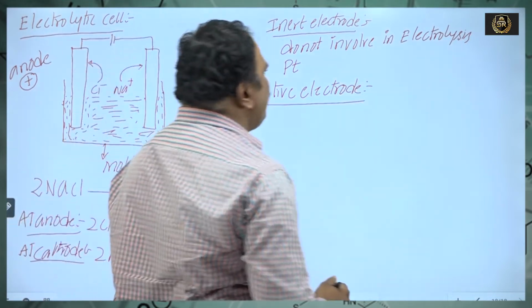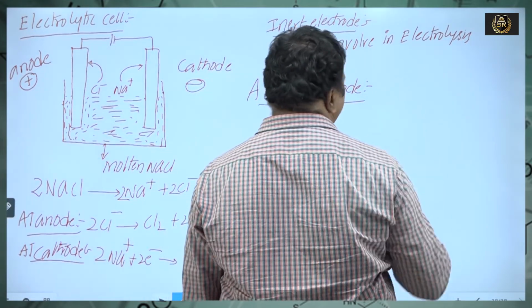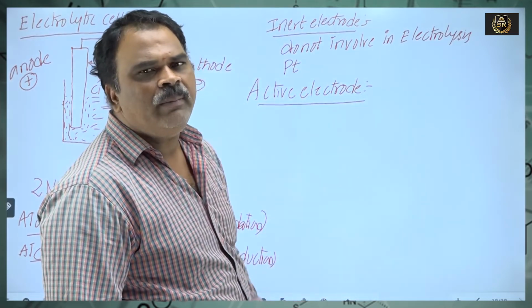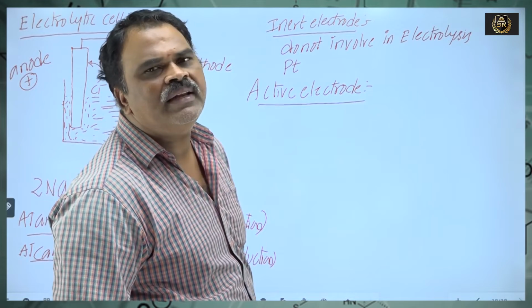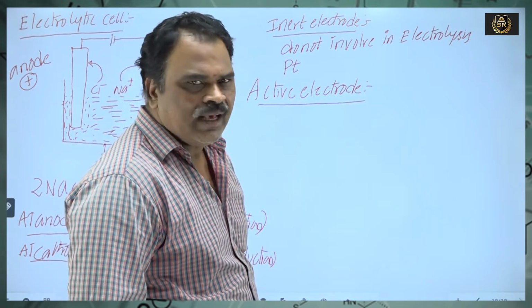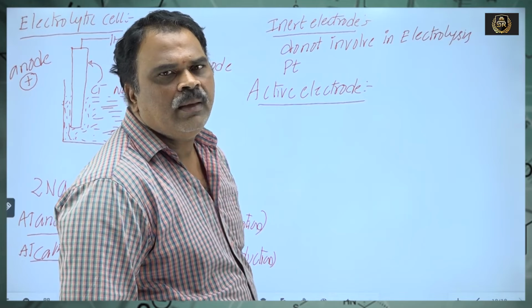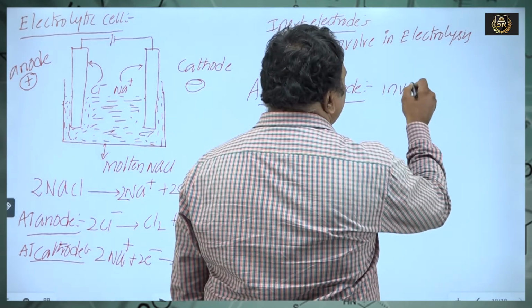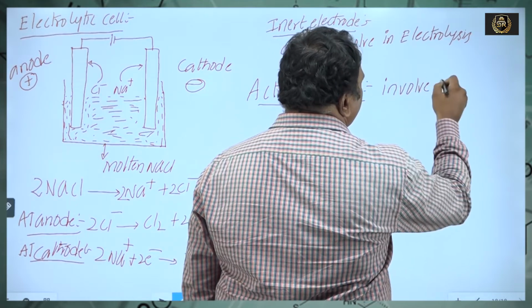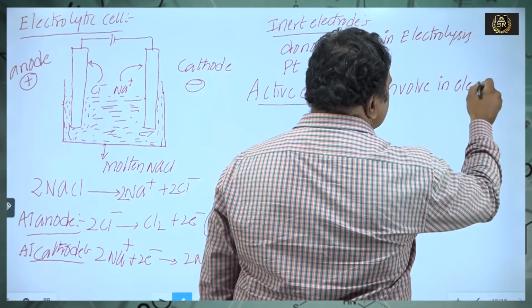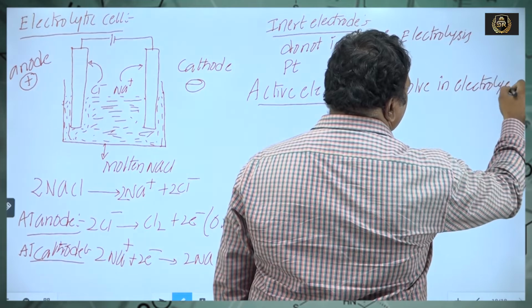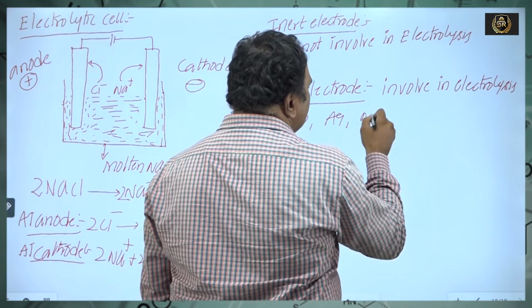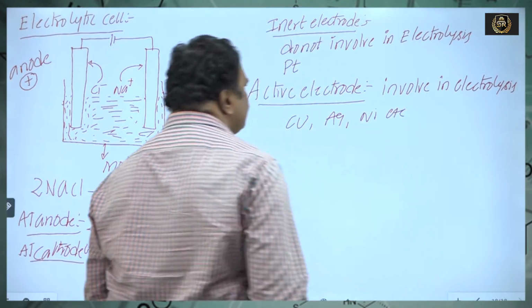The electrodes participate in electrolysis. They themselves undergo chemical change, participating in the oxidation reaction. Example, copper, silver, nickel, etc.